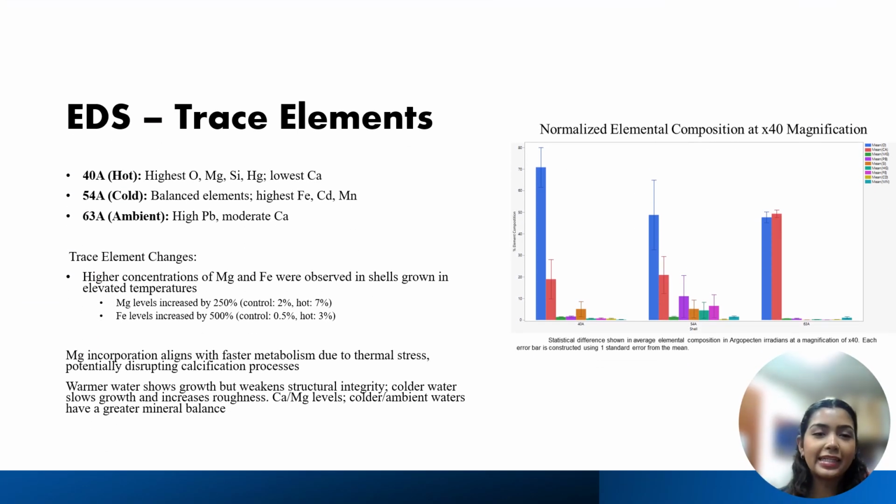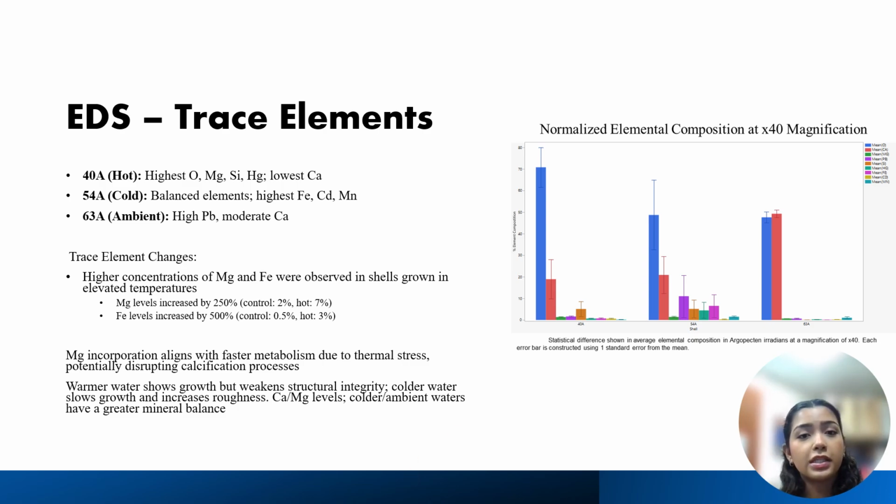My EDS analysis showed that there were higher magnesium and iron concentrations in elevated temperature conditions. Magnesium levels increased by 250%, from 2% in the ambient to 7% in the hot group. And the iron levels increased by 500%, from 0.5% in the control to 3% in the hot group. As you can see in this graph, this represents the control, this represents the hot, and this represents the cold group. As you can see, there's a greater abundance of trace elements present in the hot than in the control.